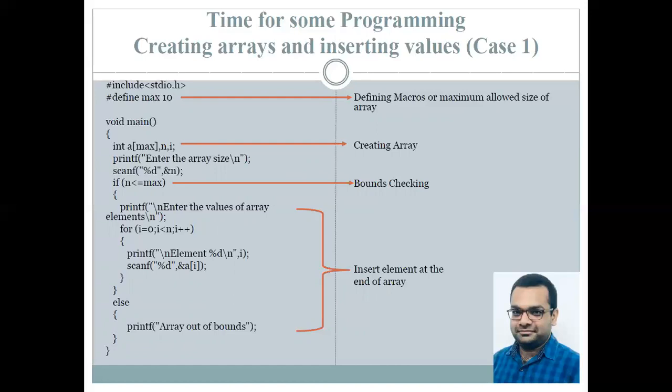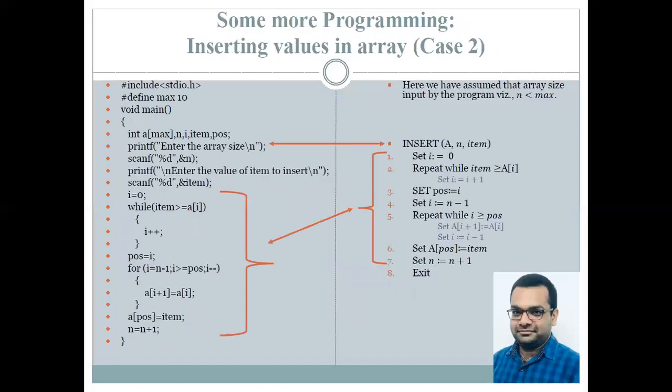Now mind you, this is case 1 because you can see inside the for loop, that is inside the if statement, every time the scanf statement is appending the value to the end of the array. So next we return to cases 2 and 3. Now this is case number 2 over here. Now over here in case number 2, we have already assumed that the size n is less than the max.